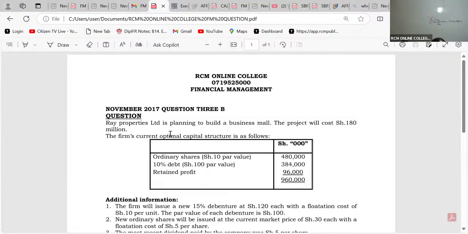So here we are. You're told Ray Properties Limited is planning to build a business mall. The project will cost 180 million. The firm's current optimal capital structure is as follows. We have ordinary shares, 10% debentures, and retained profit.